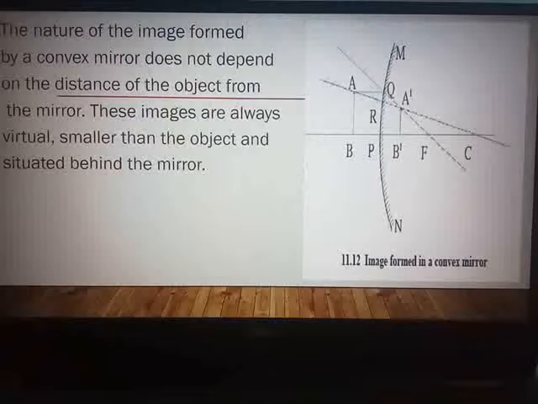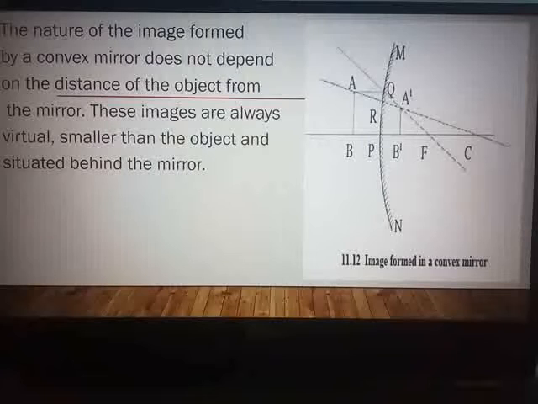Hence these images are always virtual, smaller than the object, and always situated behind the mirror. So this is the nature of the image formed in a convex mirror. With this we complete the topic of images formed by a concave mirror and a convex mirror.